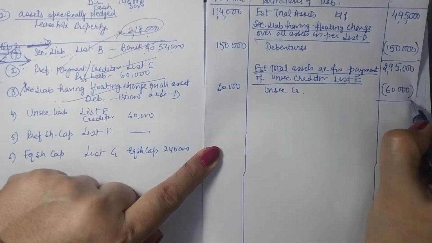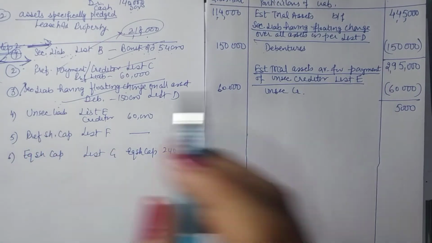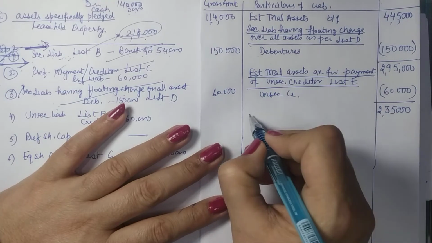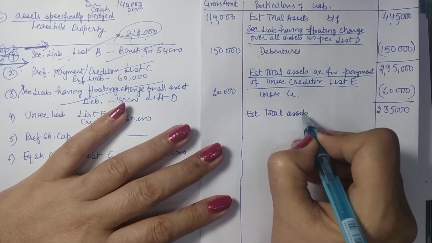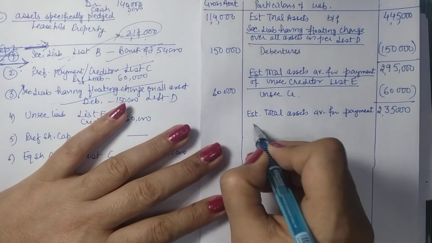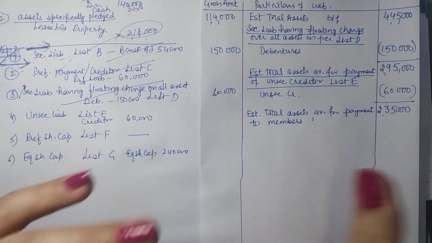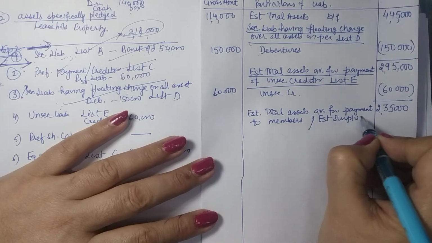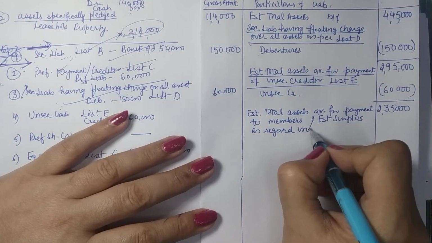Okay, so now when you pay this, suppose you were having unsecured creditors, outstanding expenses or something else, the same thing will come here. Okay, so this is the estimated total assets available for payments to members, shareholders. Okay, so this is now available. So this is also called estimated surplus as regards unsecured creditors.